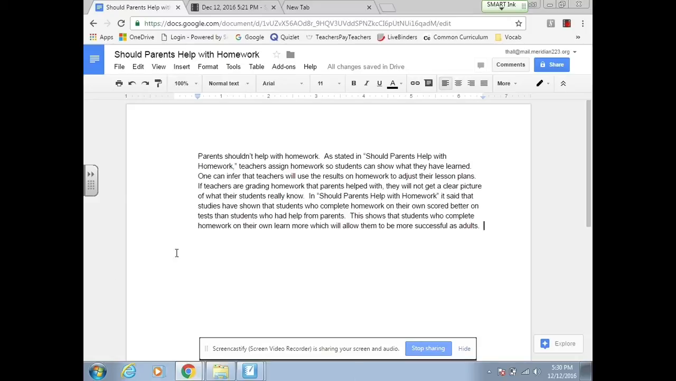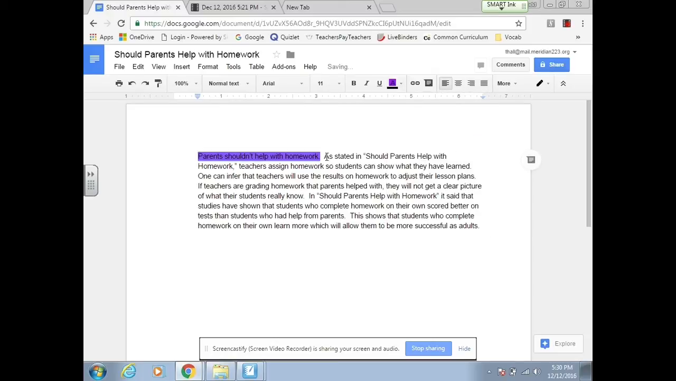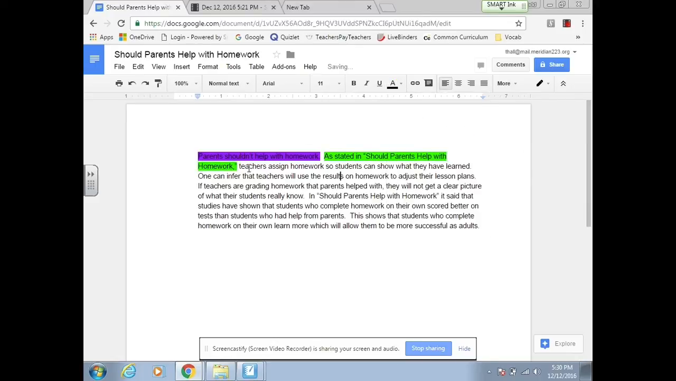Next thing I'm going to do is color code this. So remember our goals. Restating the question is our purple goal, so I'm going to highlight it purple. Our sentence starter, as well as giving credit to the text, is green. That's our green goal, so it's going to get highlighted green. Anytime we paraphrase text evidence, that's going to be orange. Explanations are blue.